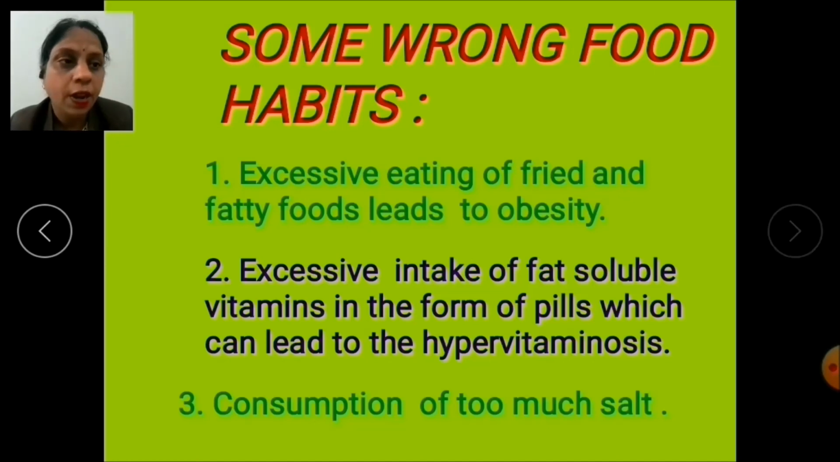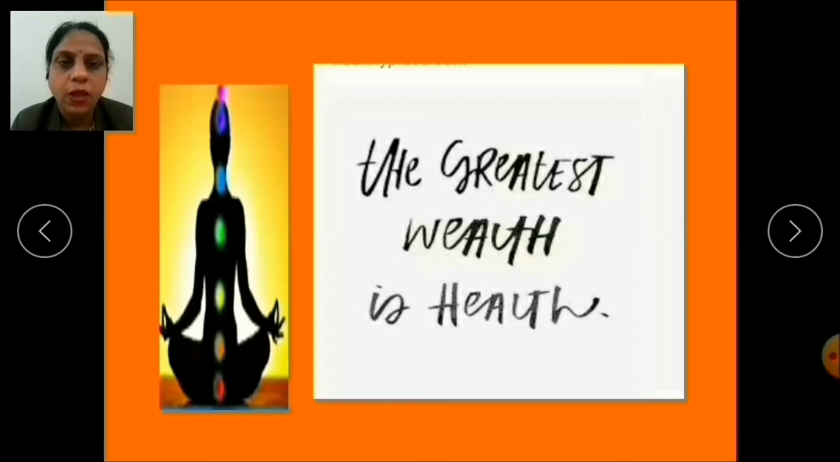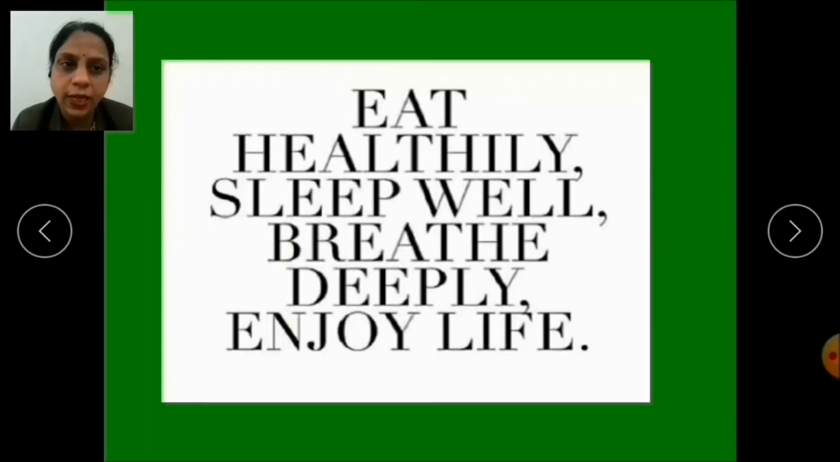So children, we cannot enjoy a wonderful life unless we are fit and healthy. Now I hope children, you all have understood the importance of maintaining good health, because the greatest wealth is health only. Eat healthy, sleep well, breathe deeply and enjoy your life.